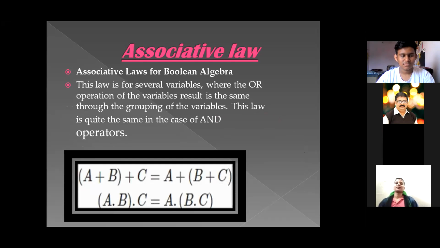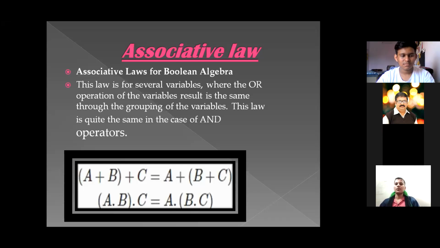First of all, laws of Boolean algebra. Basically there are three laws: associative law, distributive law, and absorption law. Let's start with the associative law. Associative laws for Boolean algebra. This law is for several variables where the OR operation of the variables results in the same value regardless of the grouping of the variables. This law is quite the same in the case of AND operators.